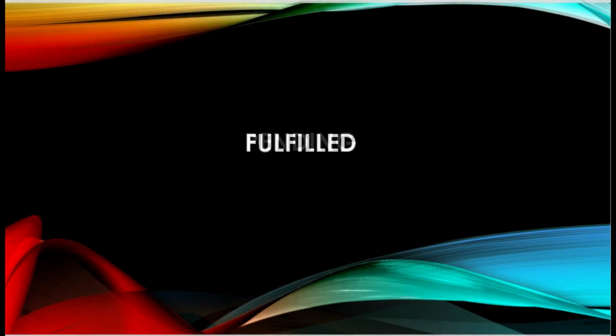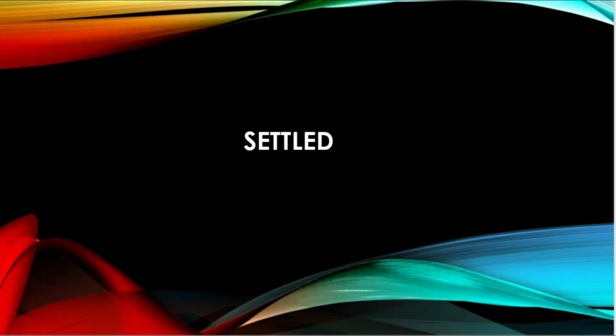Fulfilled. This state represents that the promise has been fulfilled. That means the async operation is completed. Rejected. This state represents that the promise has been rejected for some reason. This means that the async operation has failed. Settled. This state represents that the promise has either been rejected or fulfilled.